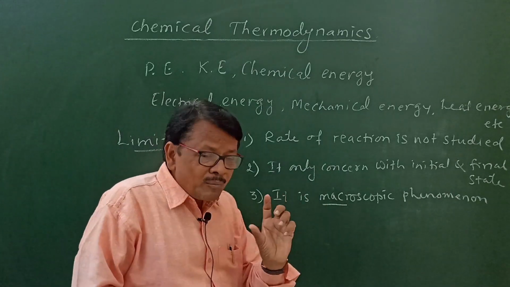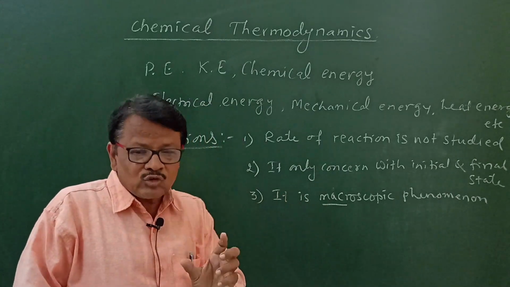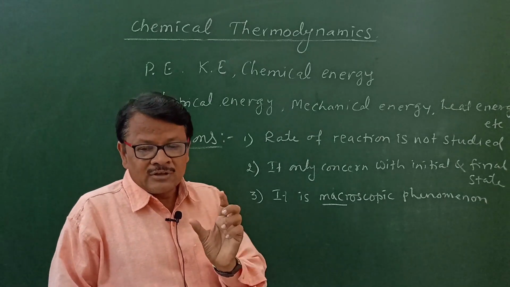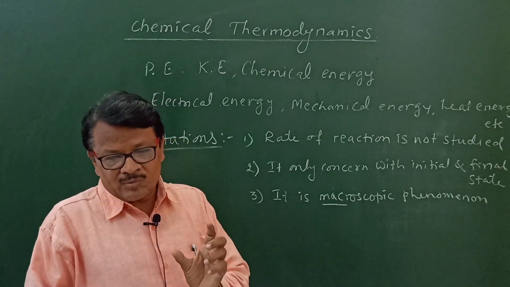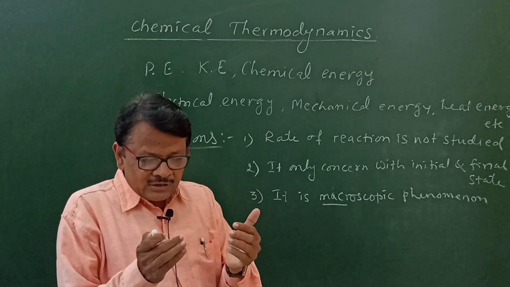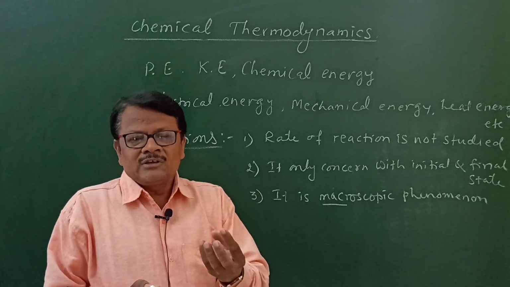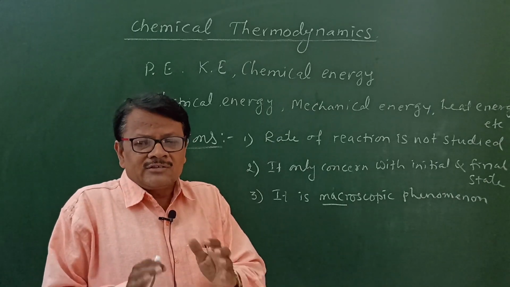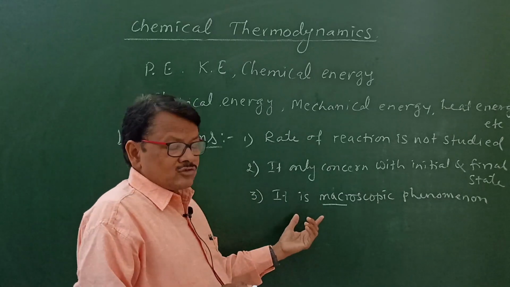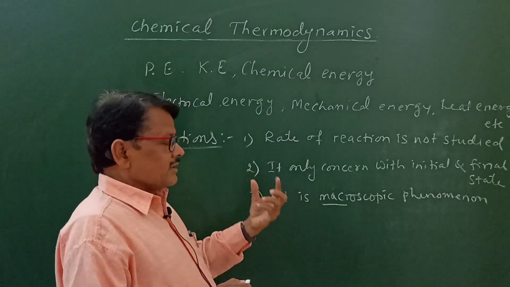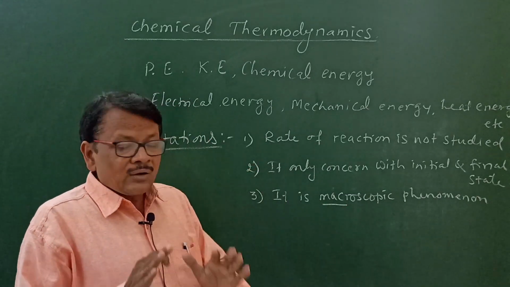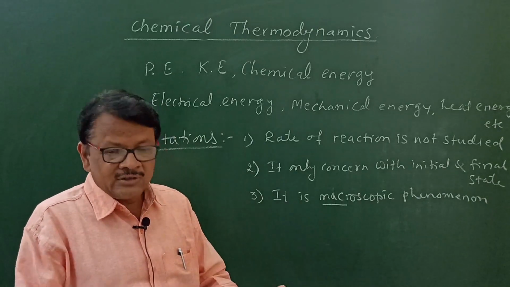But not the microscopic study. Microscopic phenomena are not considered in the thermodynamics topic. Microscopic means a small one, single atom, single molecule, single ion. Its study is not done under the thermodynamics topics. So therefore we can say that in thermodynamics only macroscopic study is done.